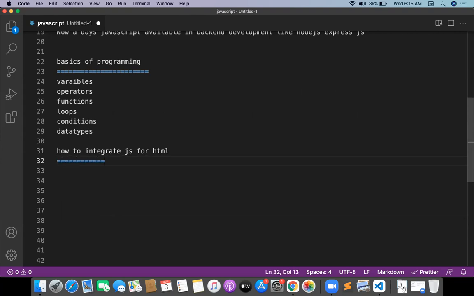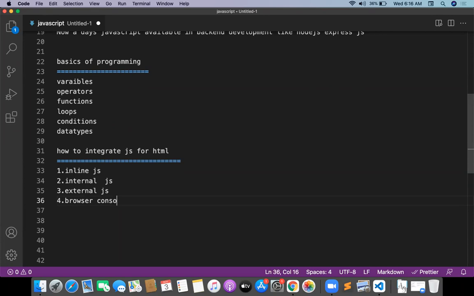In the last class on CSS, we already learned how to integrate CSS into HTML. But now we should understand how to integrate JS into HTML. So there are multiple ways to integrate JS into HTML. One is inline JS, one is internal JS, one is external JS, and the fourth one is the browser console, where you can see the browser console.